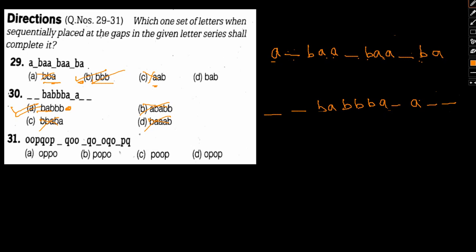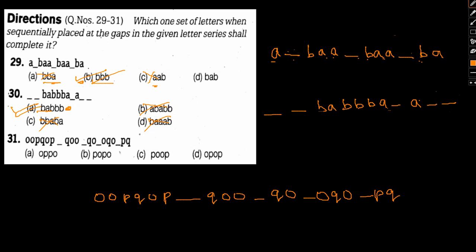Okay. Now let's discuss the last one. The last one being O O P Q O P dash Q O O dash Q O O Q O dash P Q. Okay. So 31.